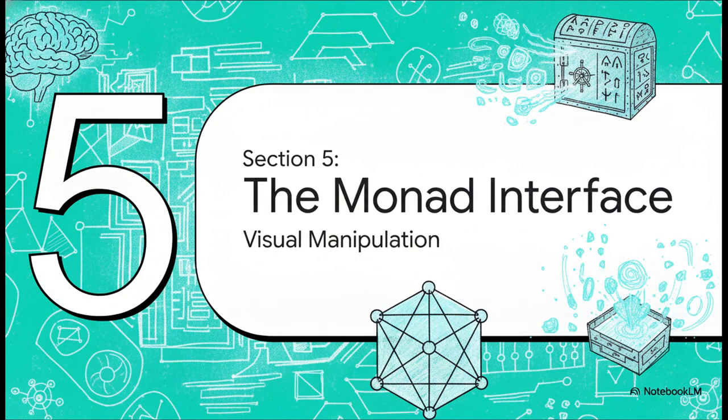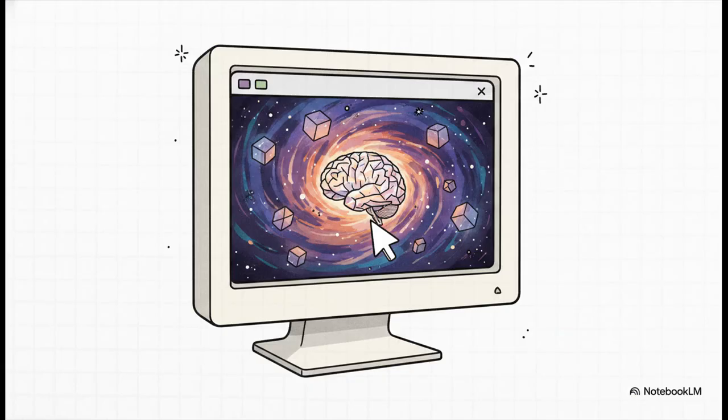Finally, Section 5, the Monad interface, visual manipulation. This is honestly perhaps the most fascinating juxtaposition in the entire source material. Despite all these reality-bending capabilities we've just talked about, the entire Genesis engine is managed through a simple dynamic interface. The ultimate power of the cosmos, from quantum tunneling to time manipulation, is packed into a standard graphical user interface, meaning you could execute godhood right from a mobile phone. It creates a simple, straightforward manipulation surface that directly links the math core, the biomind, and the omniscience library all together.